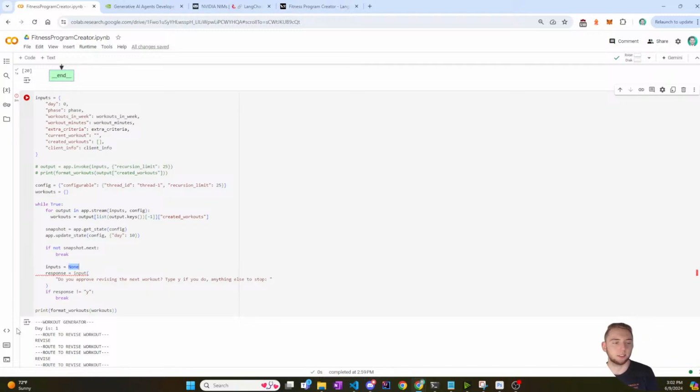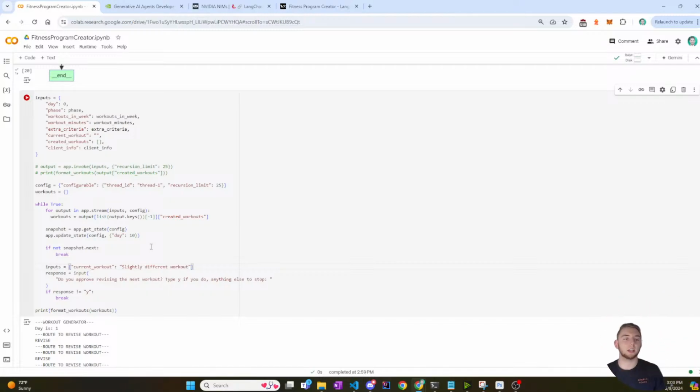Because if you give inputs other than none, let's say that I actually changed the workout, and so I want to set current workout to a slightly different workout, whatever that might be. That's just a placeholder. Since the input is not none, it'll actually go to the start of the graph.